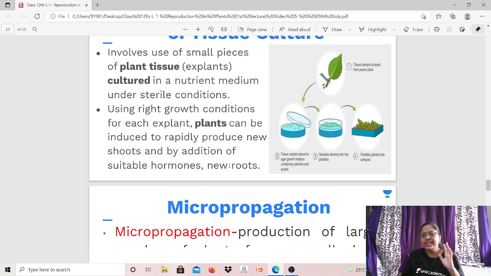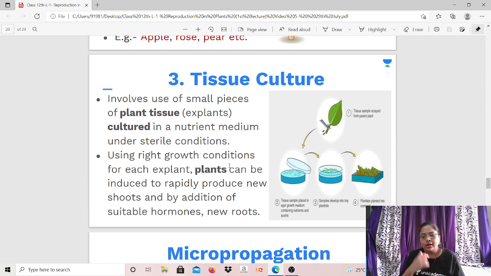Now last two techniques are remaining. Let's see that, and then quiz. Okay. Tissue culture. What do you mean by tissue culture?